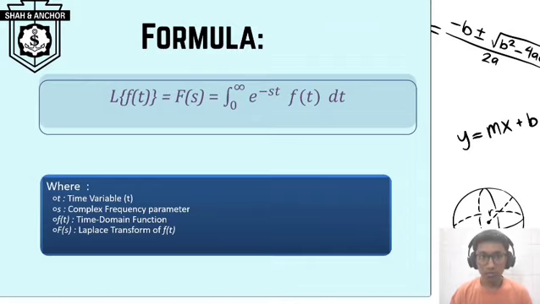So, this is the formula: Laplace of f of t, which is equal to F of s, which is equal to the integration with limit 0 to infinity of e raised to minus st into f of t dt, where t is the time variable, s is the complex frequency parameter, f of t is the time domain function, and F of s is the Laplace transformation of f of t.